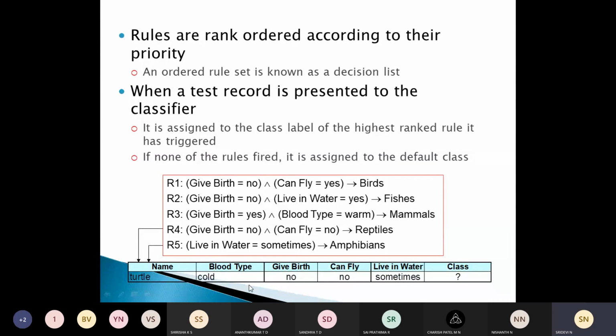Turtle was the example we took, isn't it? It's triggering rule 4 and rule 5 according to whatever we discussed. So which one should I give? I should give it to reptiles, because this has the higher priority. R4 has higher priority, hence we classify this under R4, and we say that it is a reptile. That's all.